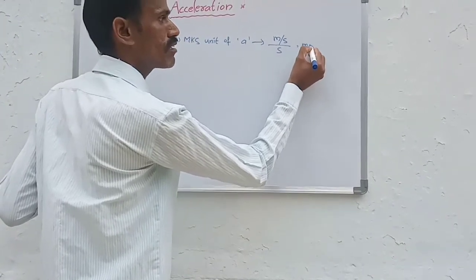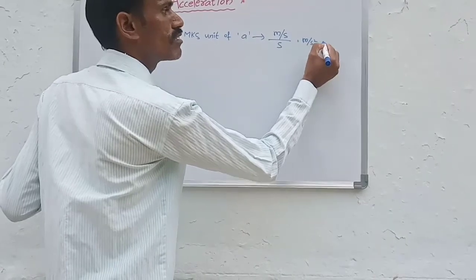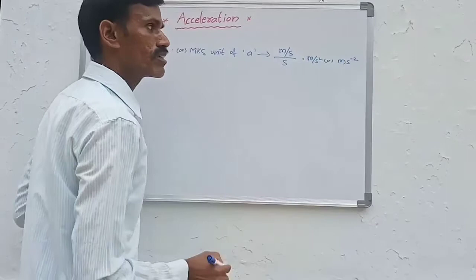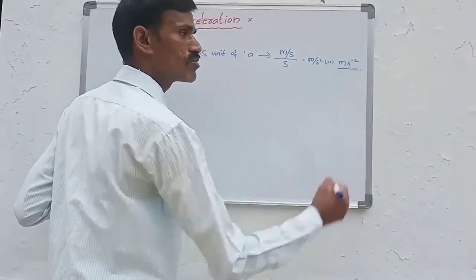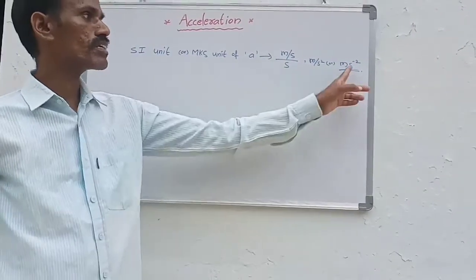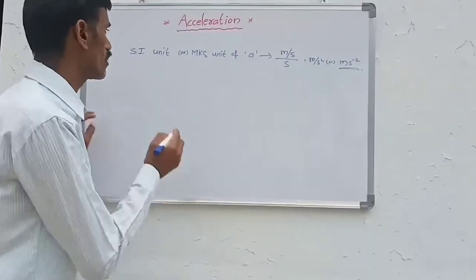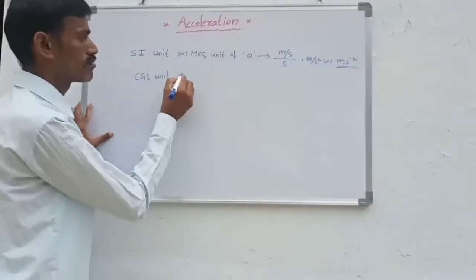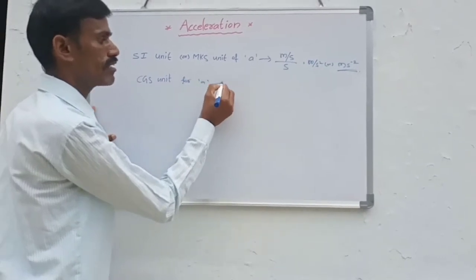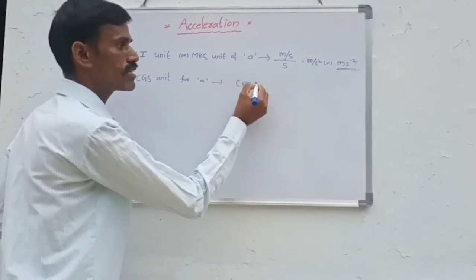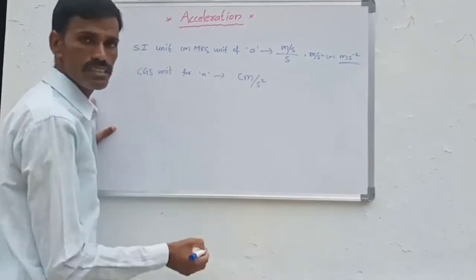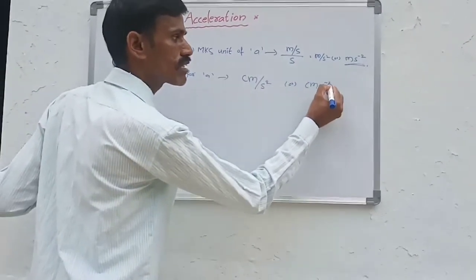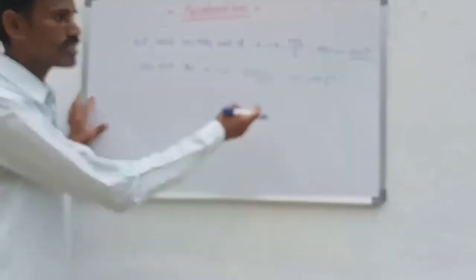That is meter per second square, in other words meter second power minus 2. So the SI unit for acceleration is meter per second square, and the CGS unit for a is centimeter per second square, in other words centimeter second power minus 2.